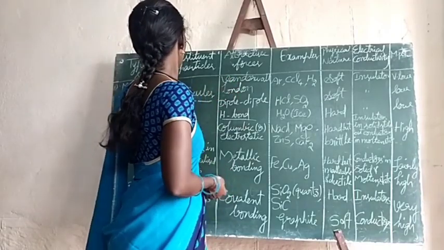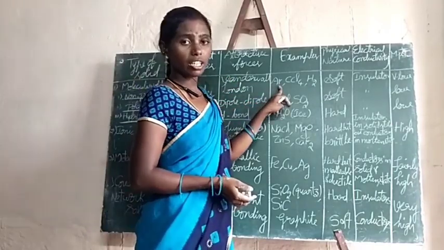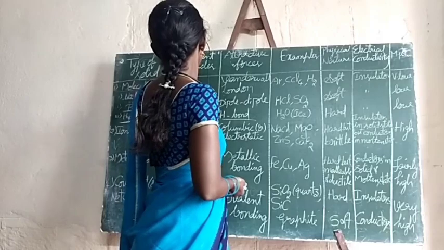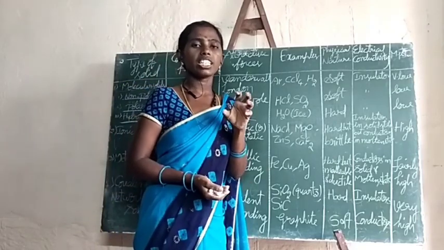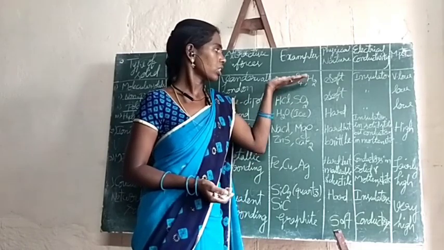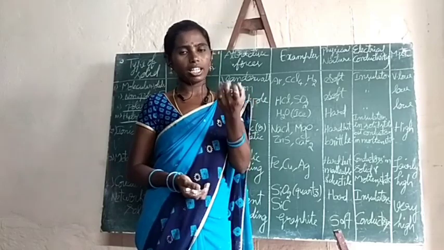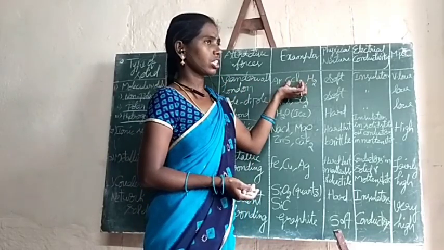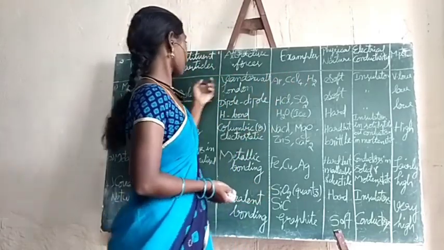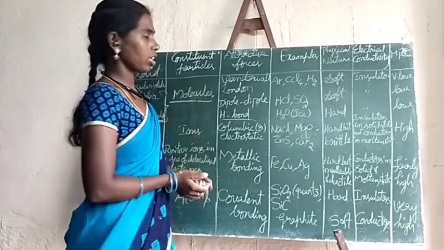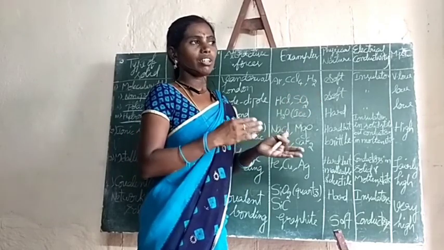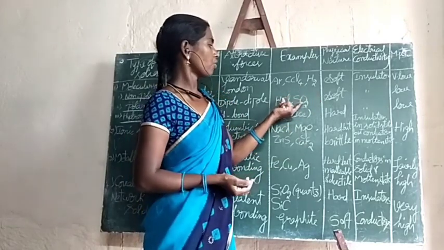Examples for non-polar molecular solids are argon, carbon tetrachloride, hydrogen. Generally, non-polar molecules are the examples, whose electronegativity difference is less. The electronegativity difference between the constituent atoms should be very less. Such type of molecules are the examples for non-polar molecular solids. Next, polar molecular solids, HCl, SO2, in which polar covalent bonds form.